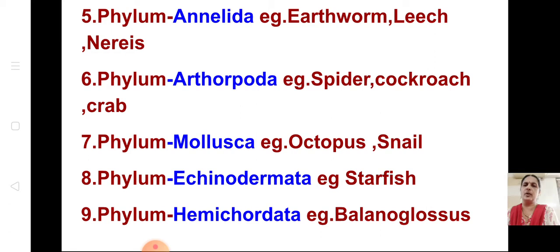So you know what points are important for that particular phylum. Only those points you mark and write down. Phylum Arthropoda, example spider, cockroach, crab. The main feature of Arthropoda is jointed appendages. That is an important point in Arthropoda. Phylum Mollusca, example octopus. Phylum Echinodermata, example starfish. And phylum Hemichordata, example Balanoglossus. I told you it's a connecting link between non-chordates and chordates.